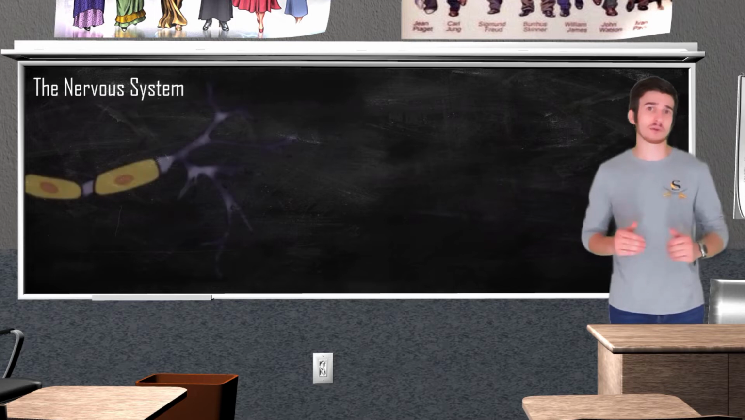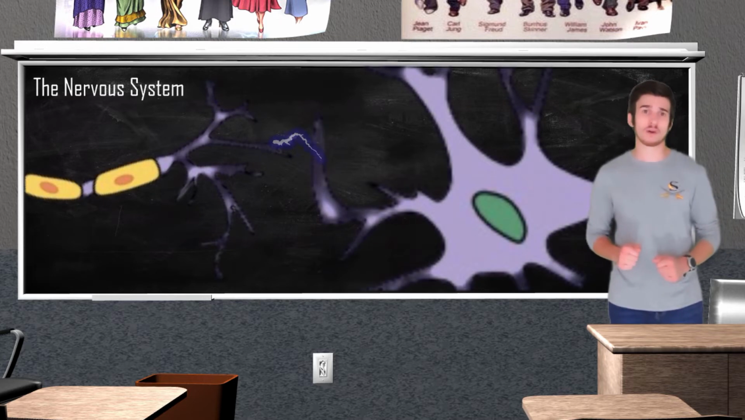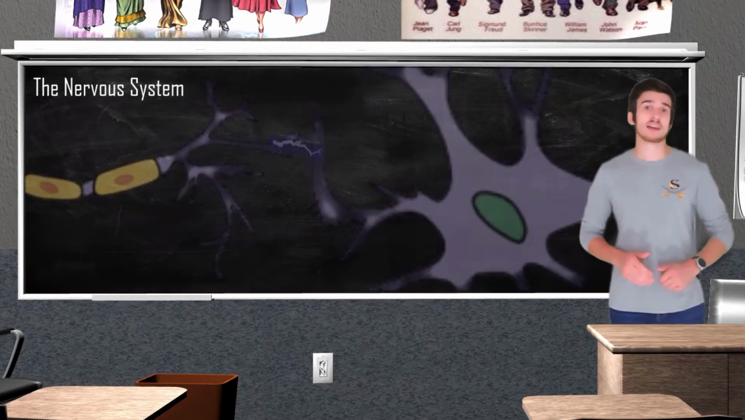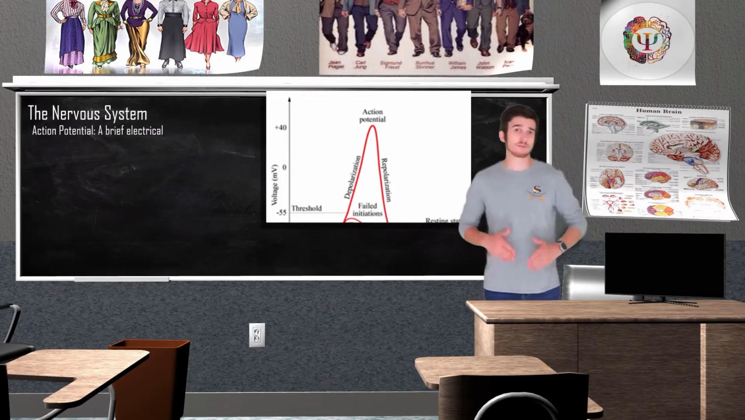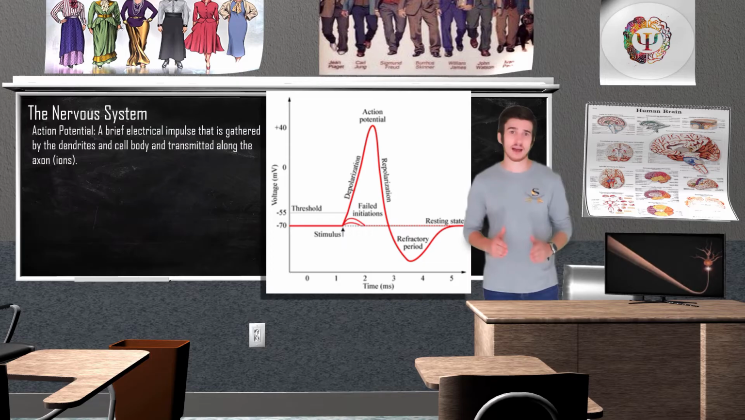When the axon of a presynaptic neuron meets the dendrites of a postsynaptic neuron, neural firing can begin. For a neuron to have sufficient energy to send a message, an action potential must occur. An action potential is just going to be a brief electrical impulse gathered by the cell body and the dendrites that is going to stimulate the cell just enough to allow for a message to be sent.